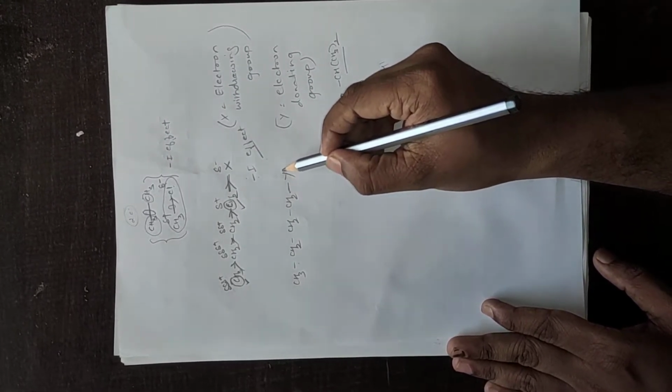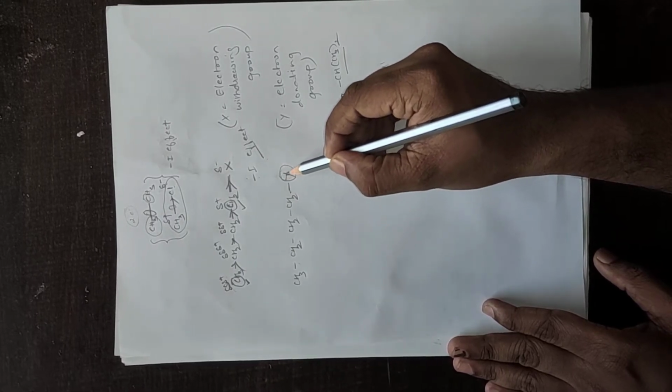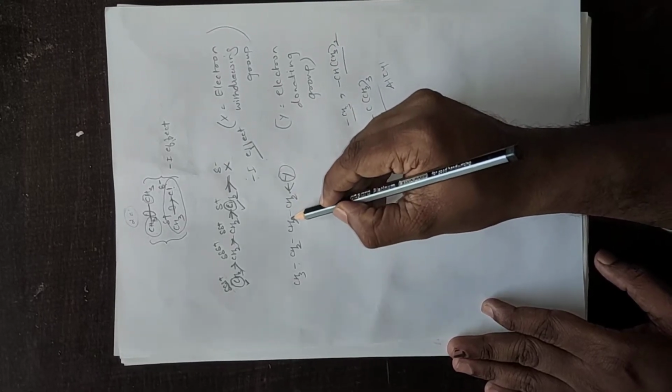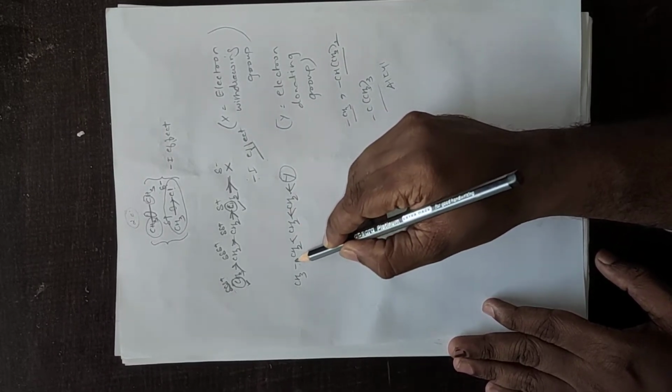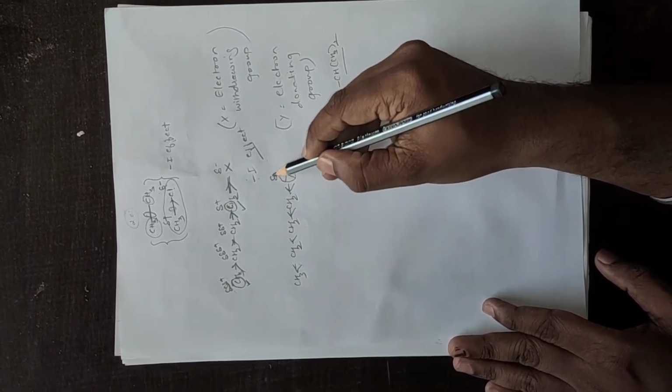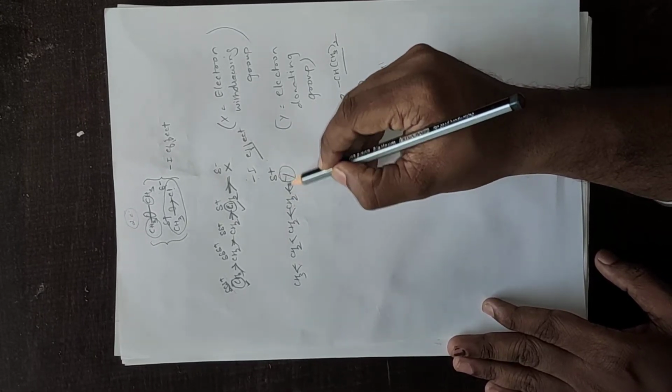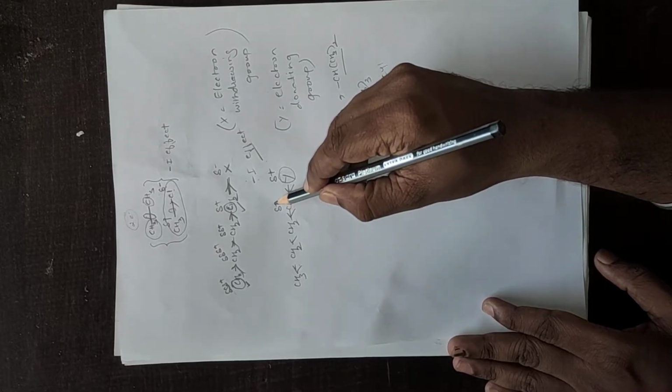Now here, when the Y alkyl group is attached, it will donate electrons to the carbon chain. Now the reverse phenomenon is happening. When it is donating electrons to the carbon chain, what will happen? This carbon will get a small positive charge, because it is donating, and Y, taking electrons, will get a small negative charge.